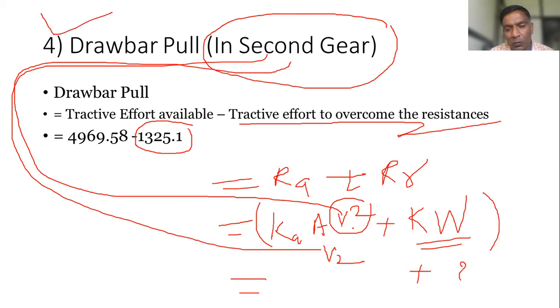So what mistake we can make is which V to take, whether V1 or V2. Which V we are going to consider? Speed of vehicle in second gear. So that we have already calculated. Did everybody understand?